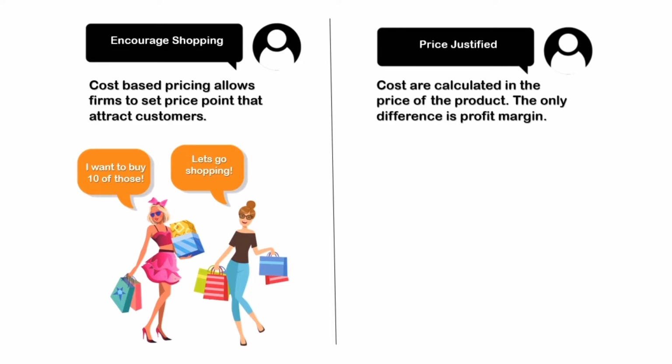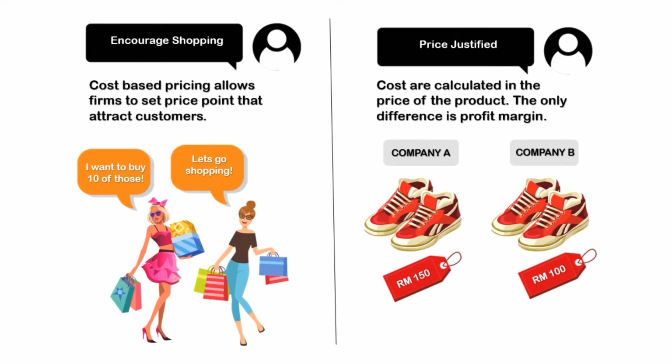The only difference is the profit margin because costs are already calculated in the price of the product. For example, if Company A wants to price 150 ringgit and Company B wants to price 100 ringgit, the only difference is the profit margin, which is 50 ringgit.